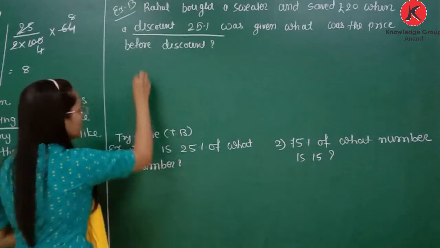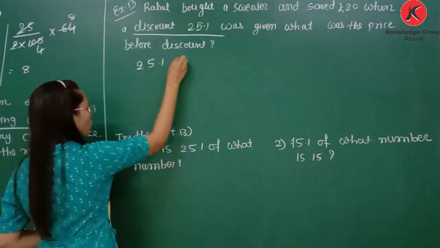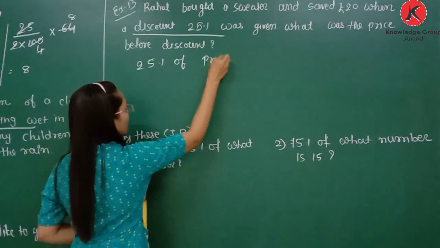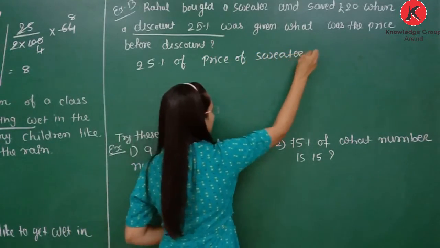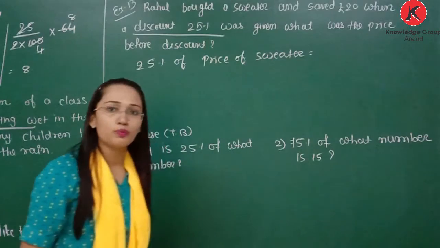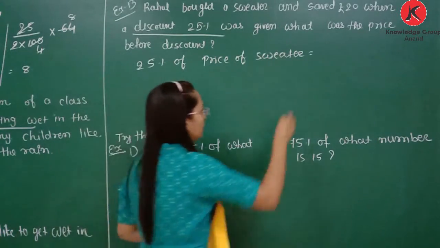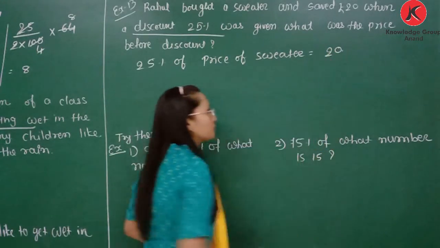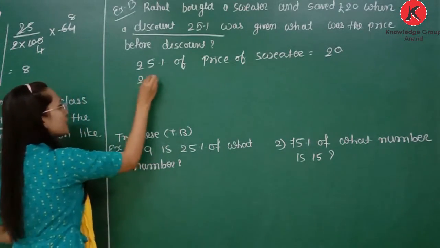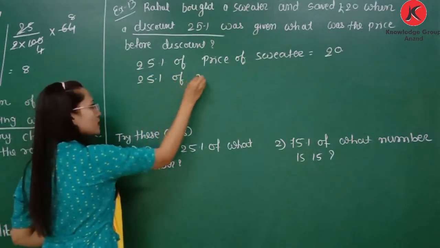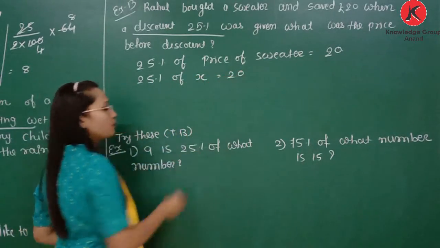So we can write 25% of price of sweater. If we take 25% of price of sweater, it will give 20 rupees. But we don't know what is the price of sweater. So let's say it is X, is equal to 20.